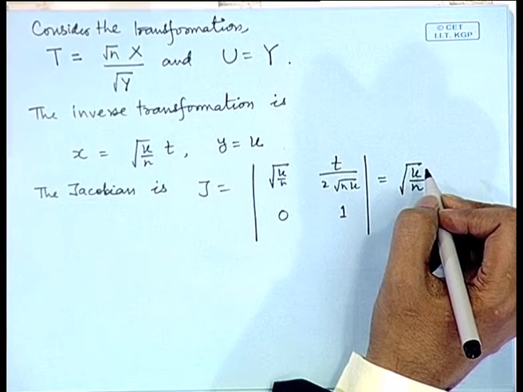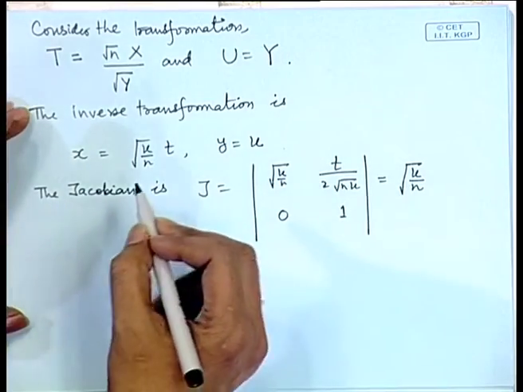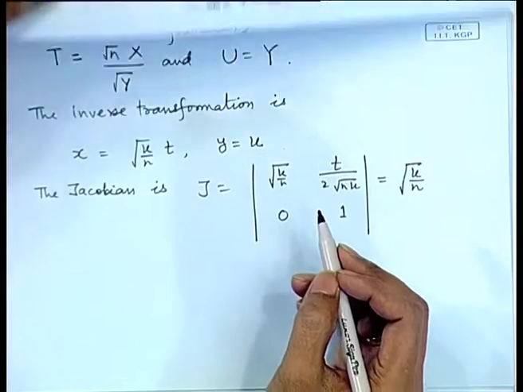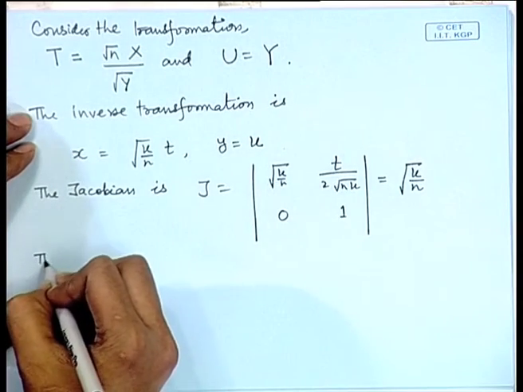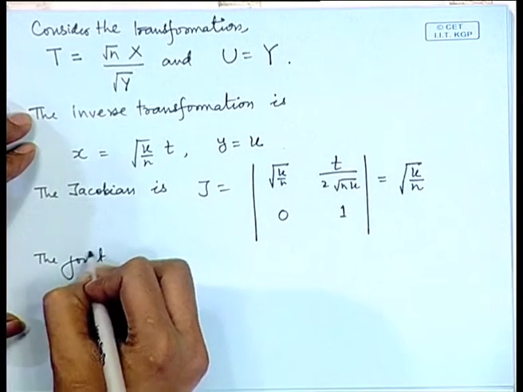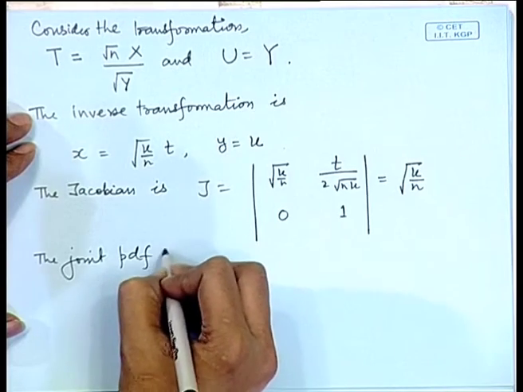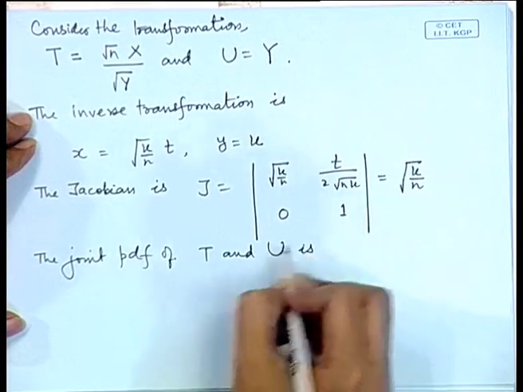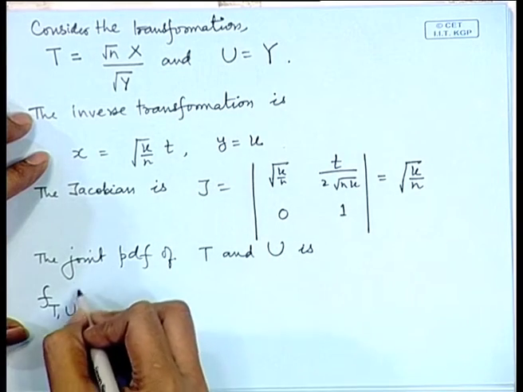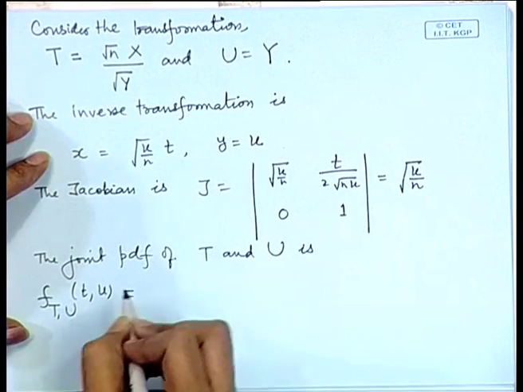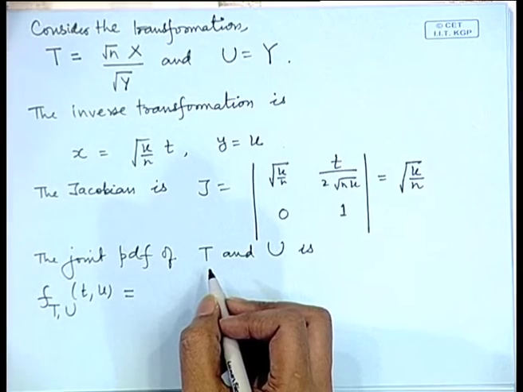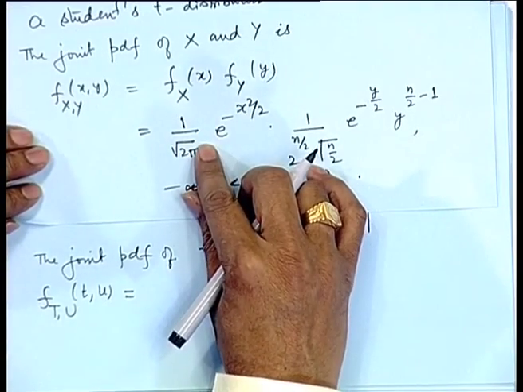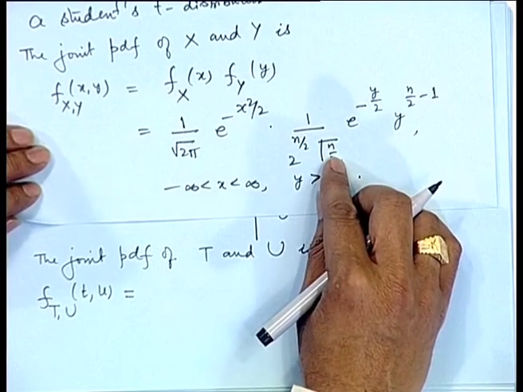So, if we substitute this in the joint density of x y and multiply by the Jacobian, we get the joint probability density function of t and u, f t u. So, let us substitute the values here. 1 by root 2 pi and all this thing is constant.